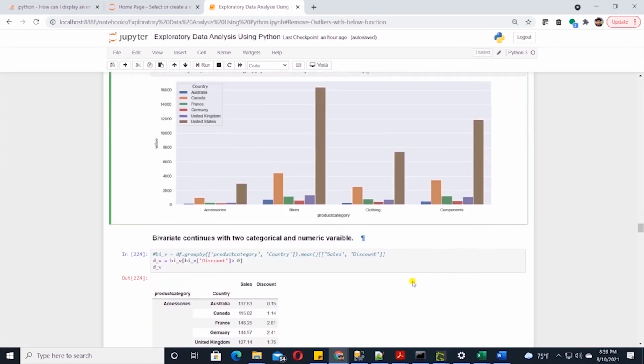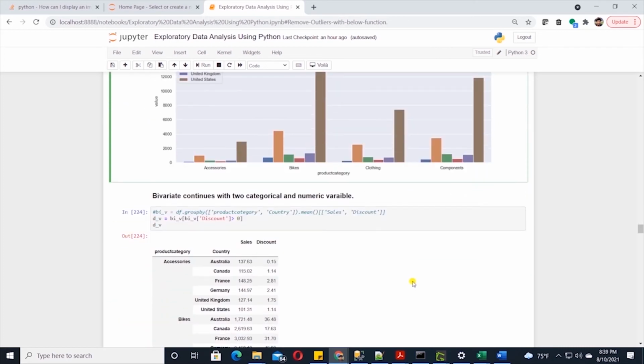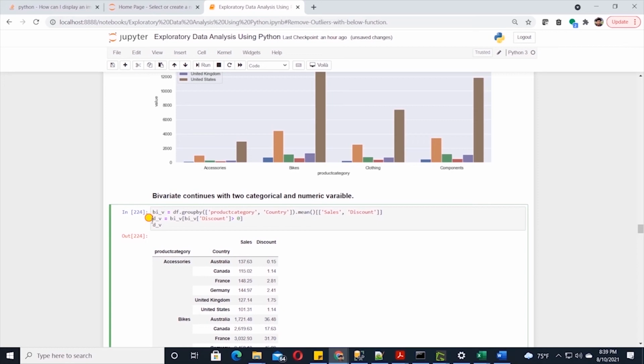Let's continue with multivariate analysis. We will move to categorical and numeric variables. Let me enable the first line. We are grouping the data by category and country and getting the average sales and the discount.